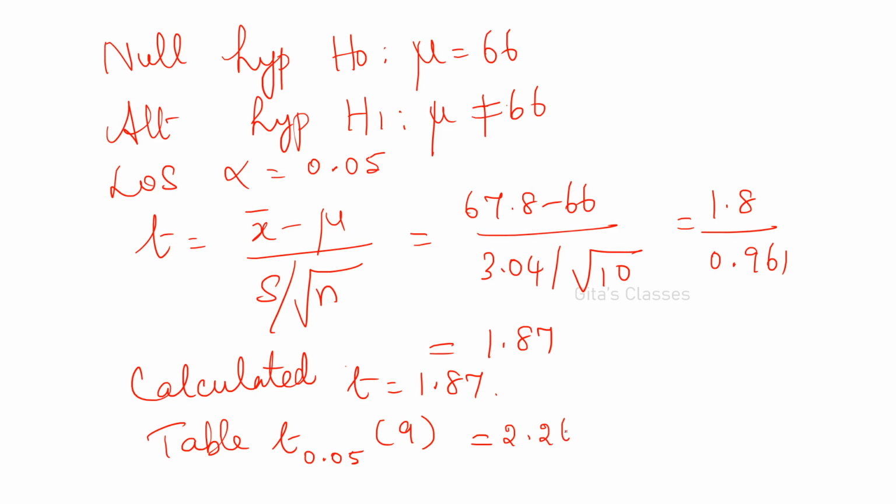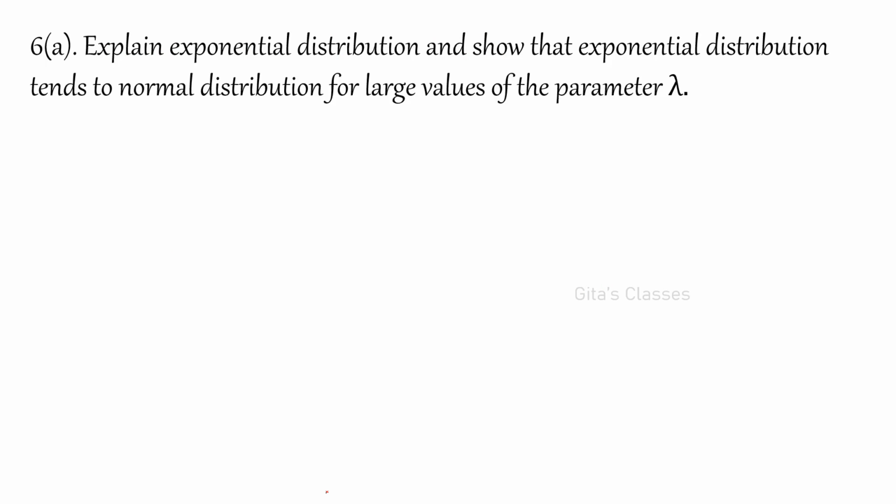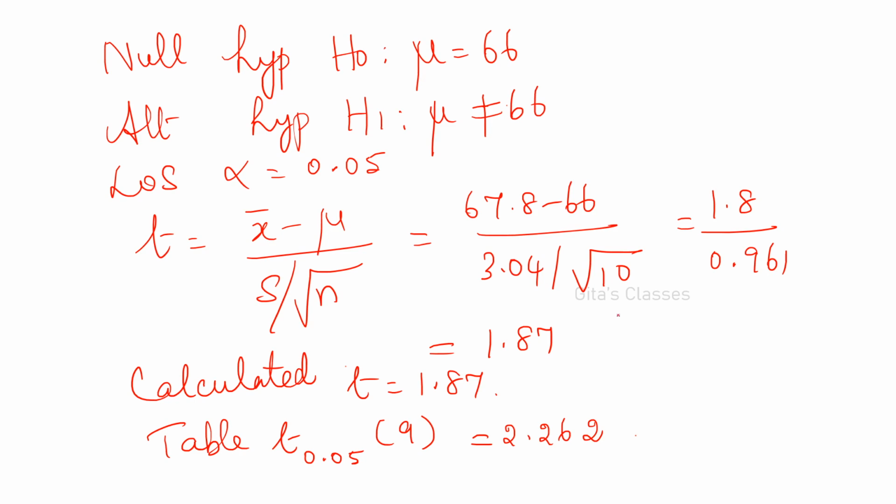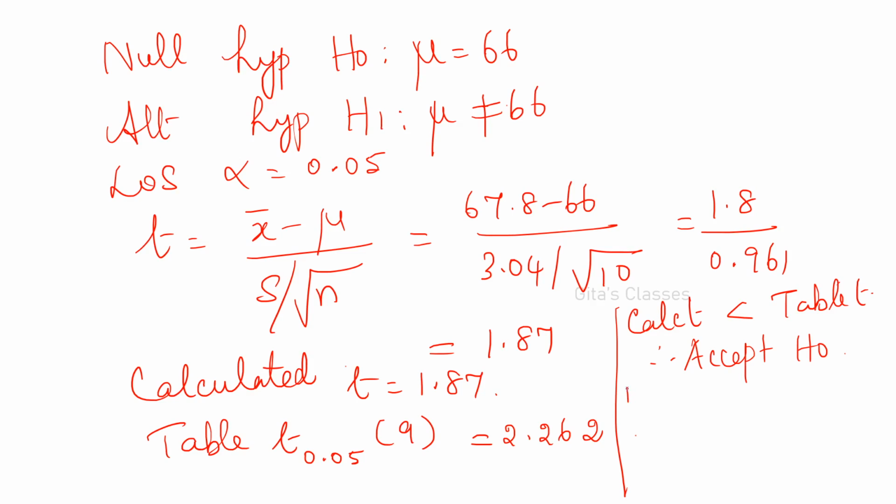So calculated T is less than the table value of T. Therefore, accept H0. Accept H0 means the mean height can be considered as 66. You have to accept the hypothesis.